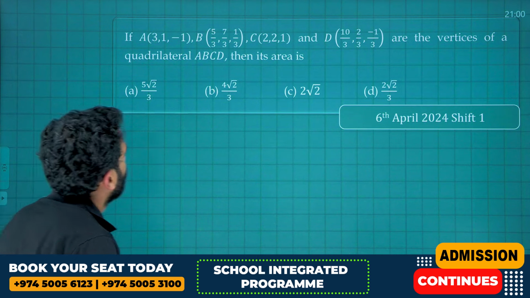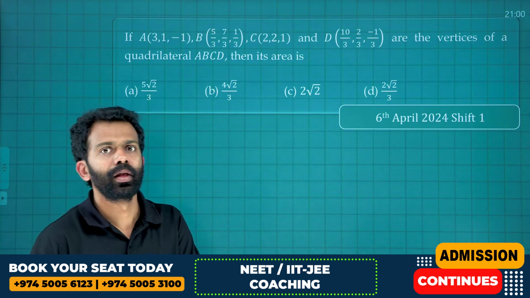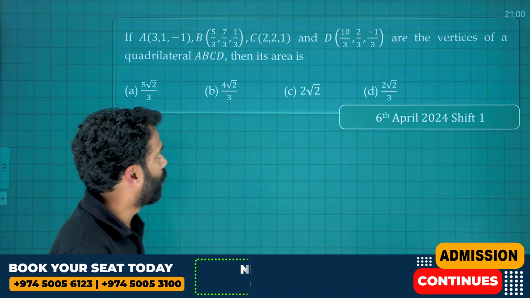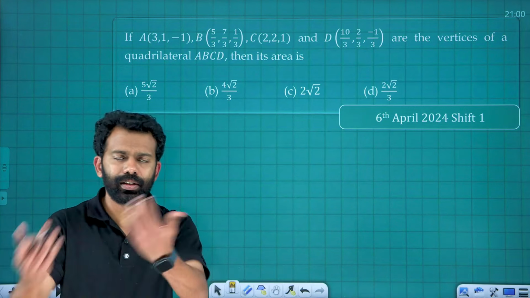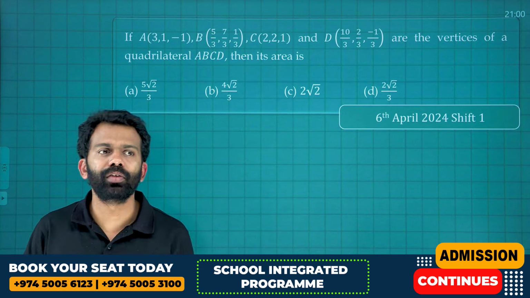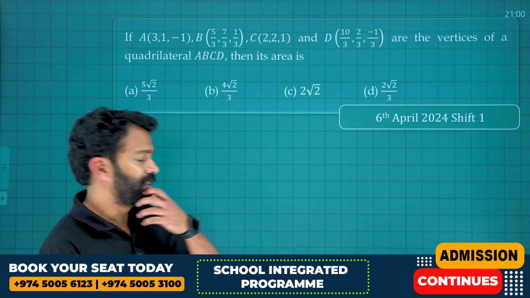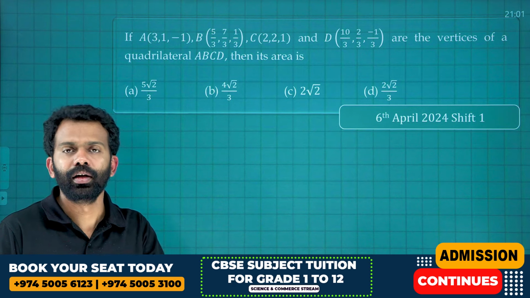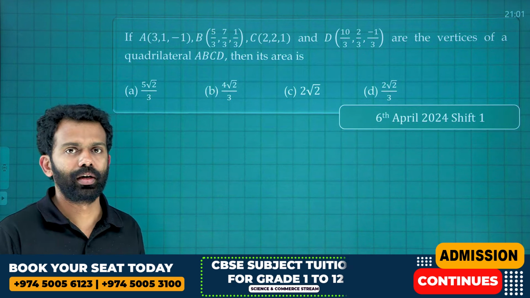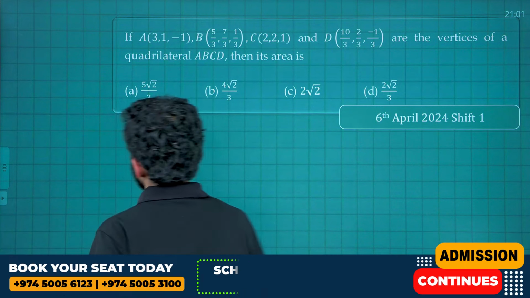Okay, this is our last question. To find the area of a quadrilateral, we can use two methods here. Either we can use the vector method, or there is another method also. We can go for the vector method here. As I said before, if you know the diagonals of a quadrilateral, you can easily find the area of that quadrilateral. So let's start from a rough sketch here.